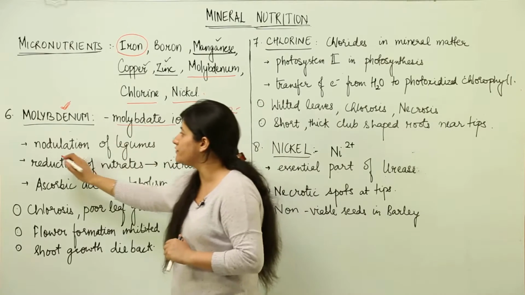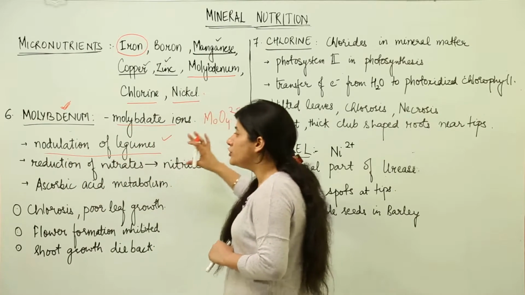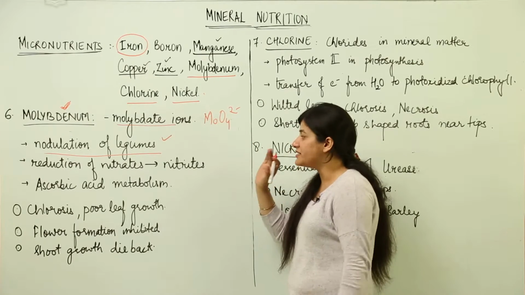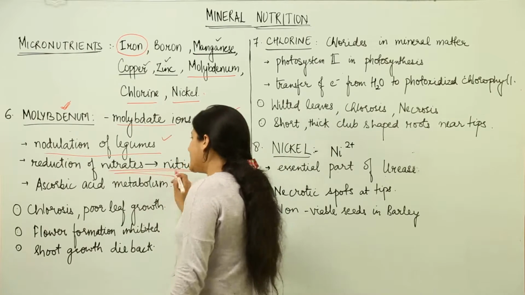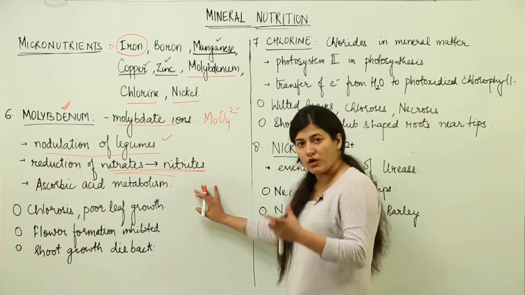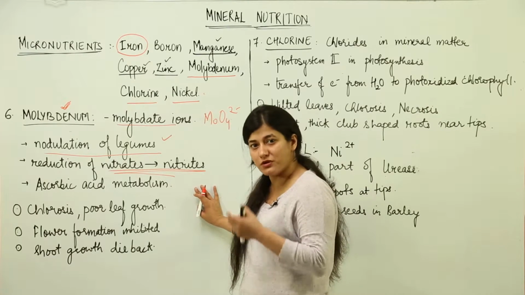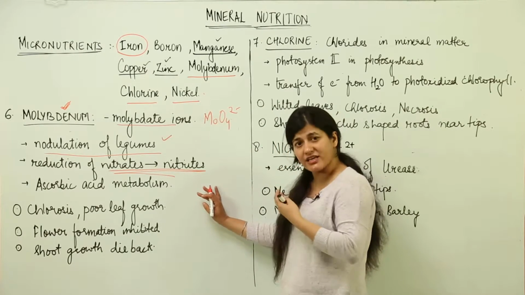Then it is important for nodulation of legumes. The legume plants would be able to form nodules if molybdenum is present in ample quantity, and it is very important for the reduction of nitrates to nitrites. That means it is very important for nitrogen metabolism. That is why it is concentrated more in the roots, because the roots are the site where nitrogen uptake is taking place.